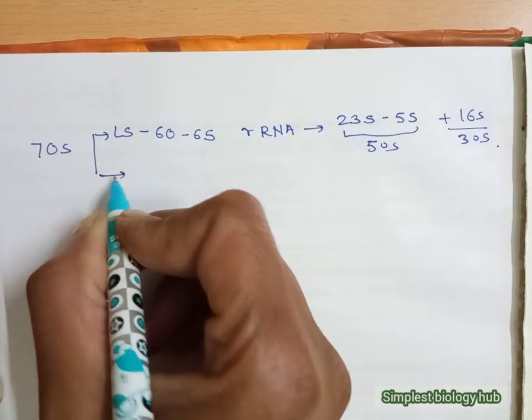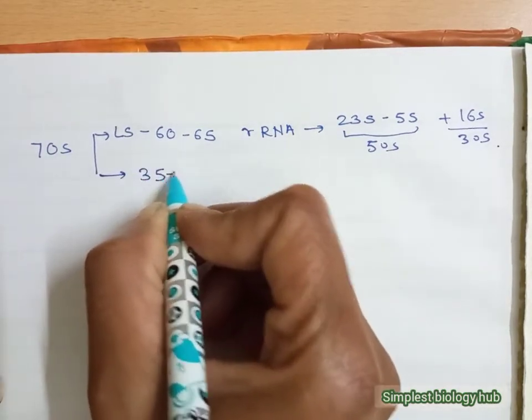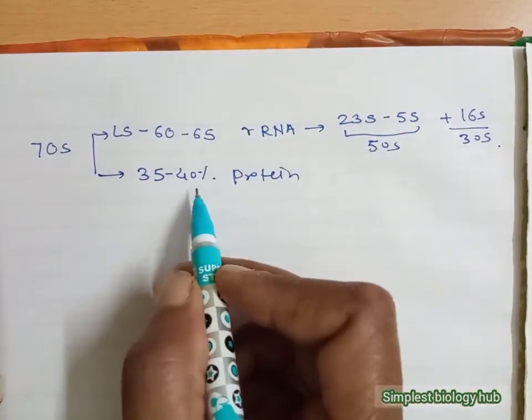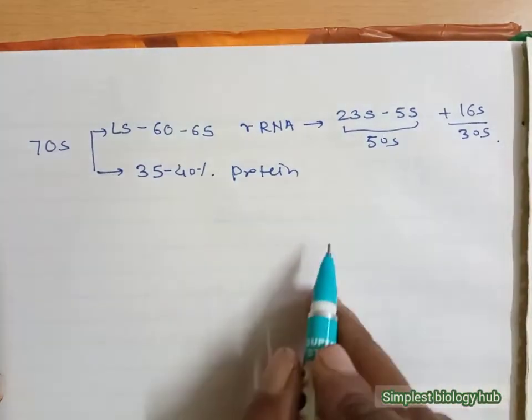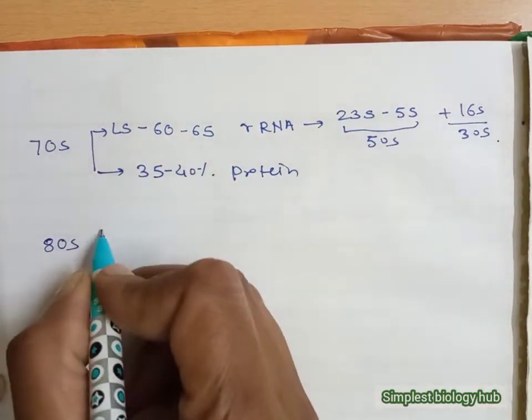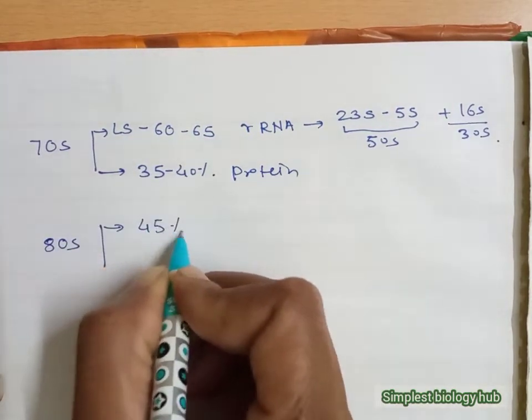It also contains 35% to 40% protein, and the subunits contain equal amounts of that protein, while in the case of 80S it is about 45% rRNA.